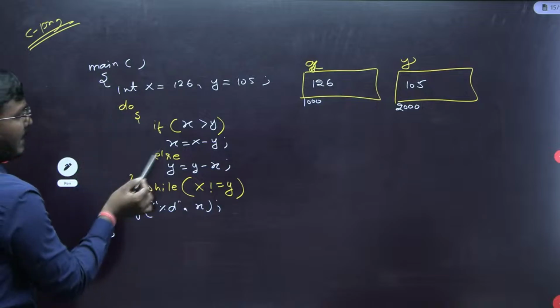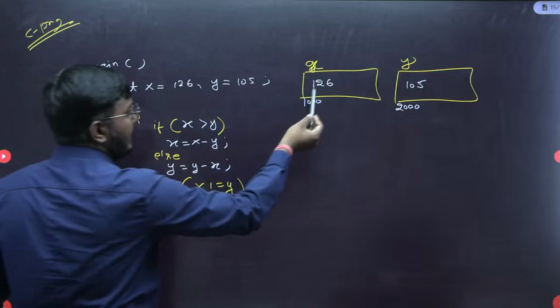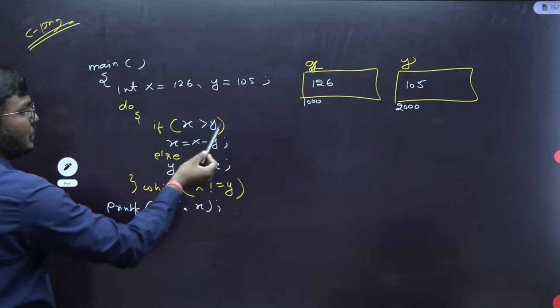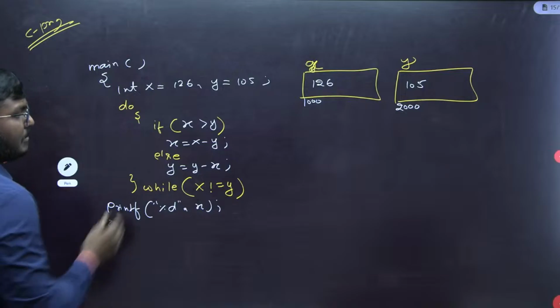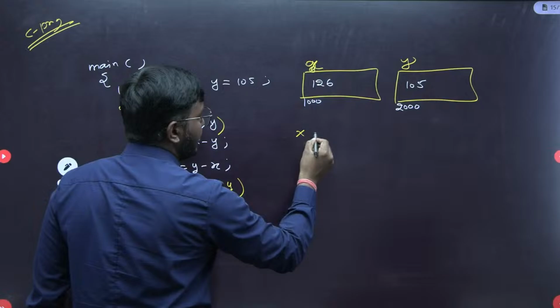So first execute this here. If x is greater than y, true or false? Here x is 126, y is 105. So the condition is true. If the condition is true, then simply perform x minus y and update this value to x here. It means x equals x minus y.